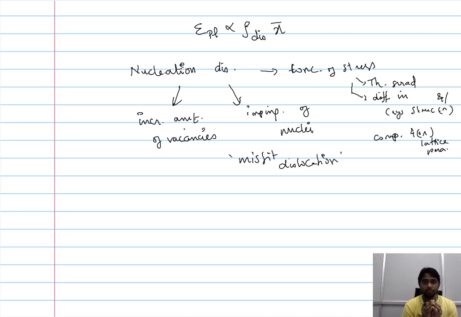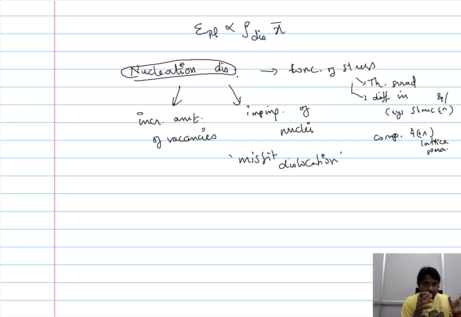Only when you impose an external stress do these dislocations begin to move and bring about a plastic deformation in the material. So it is important for us to note that we have considered three different ways these dislocations can nucleate.